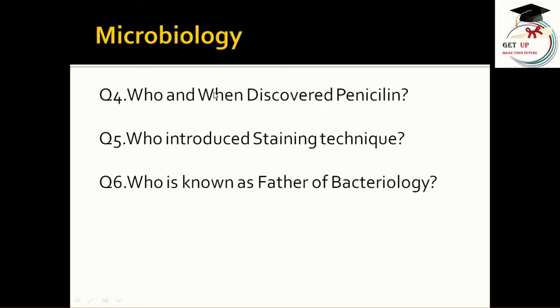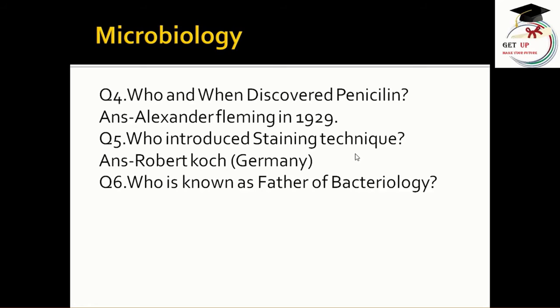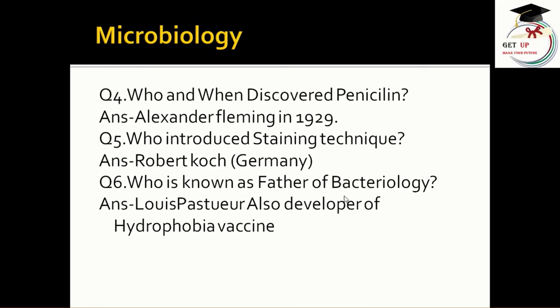Number 4. Who and when discovered penicillin? Answer is Alexander Fleming in the year 1929 discovered penicillin. Who introduced the staining technique? Answer is Robert Koch of Germany. Who is known as father of bacteriology? Answer is Louis Pasteur. He is also developer of hydrophobia vaccine.